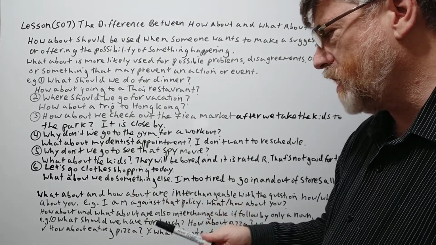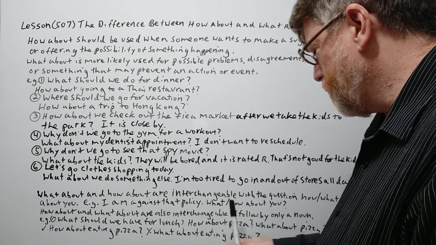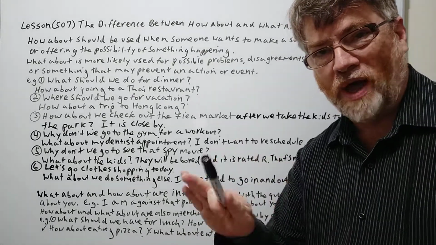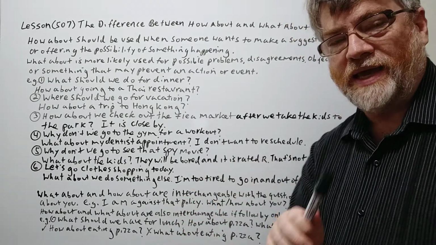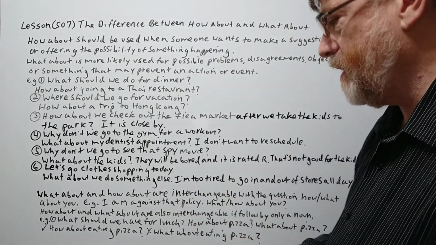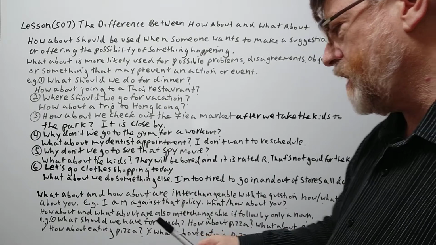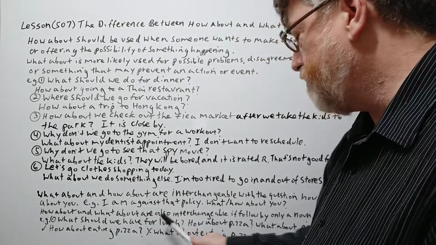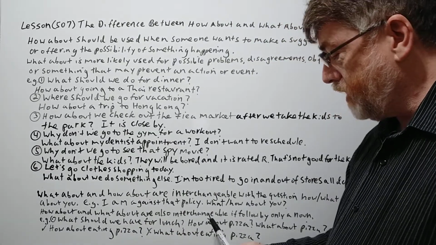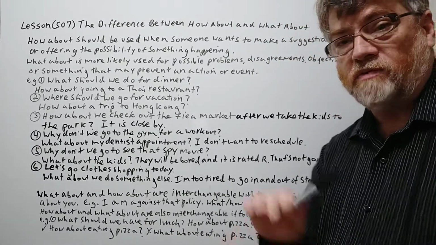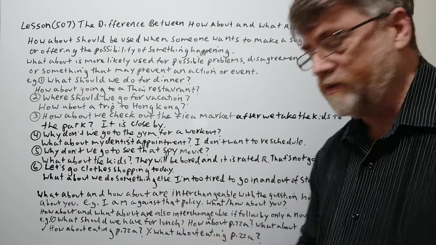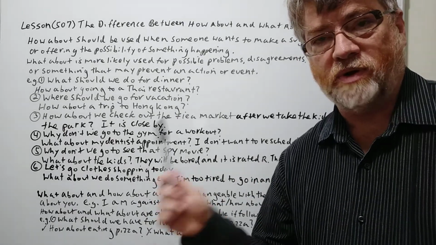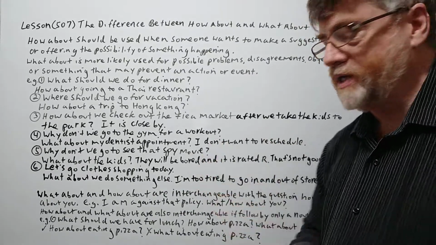Okay, and also, how about and what about are also interchangeable if it is followed by only a noun, just a noun by itself. Then either one is okay. So here they say, how about eating pizza? No, what should we have for lunch? So here you could do either one. How about pizza? Remember, pizza is just a noun by itself. What about pizza? Both. These are very, very common to hear. So this is just a noun by itself.